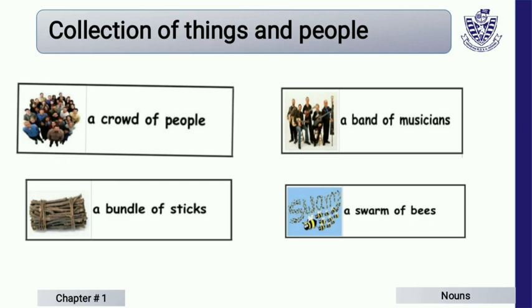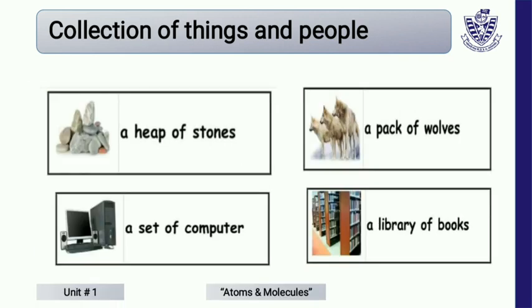Family is a collective noun. Family is a collective noun because there are many people in your house like your grandparents, your father, your sister, your mother, and the word family will be collective noun. You want to play cricket and you have some friends, you make a team instead of calling them with their own names. So the team is a collective noun.